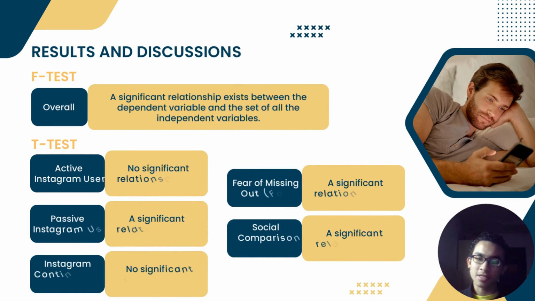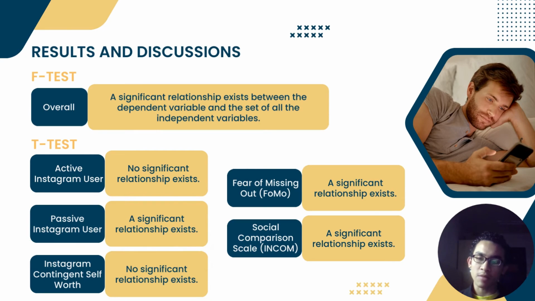For the results and discussions for our two different types of tests, which are the F-test and the T-test. The F-test overall shows a significant relationship exists between the dependent variable and the set of all the independent variables. For the T-test of 5 different items, only 3 items have a significant relationship, which are the passive Instagram user, the fear of missing out FOMO, and social comparison scale, income. While for the rest, the 2 items, no significant relationship exists, which are the active Instagram user and the Instagram contingent self-worth.